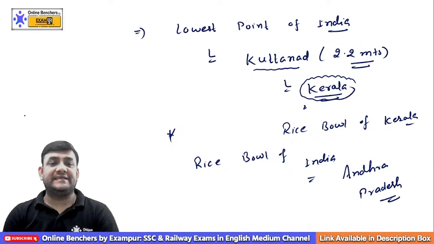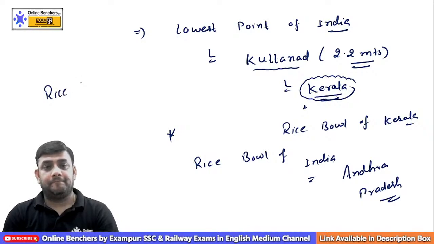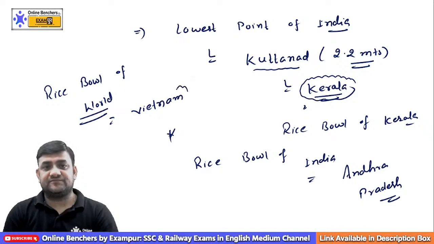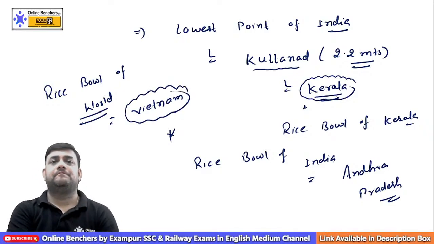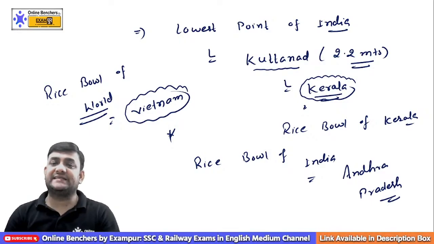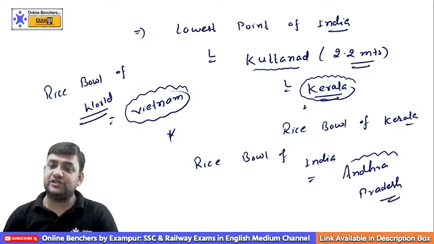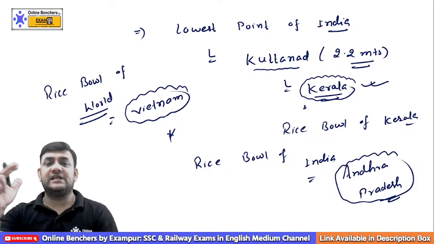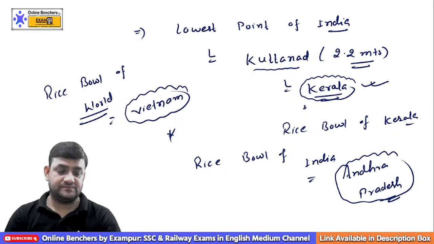And what about the rice bowl of the world? If it comes to the rice bowl of the world, this will be Vietnam. And when it comes to the rice bowl of India, it will be Andhra Pradesh. And when it comes to the rice bowl of Kerala, it will be Kuttanad. Now is it clear? If you still have any confusion, we can discuss it.